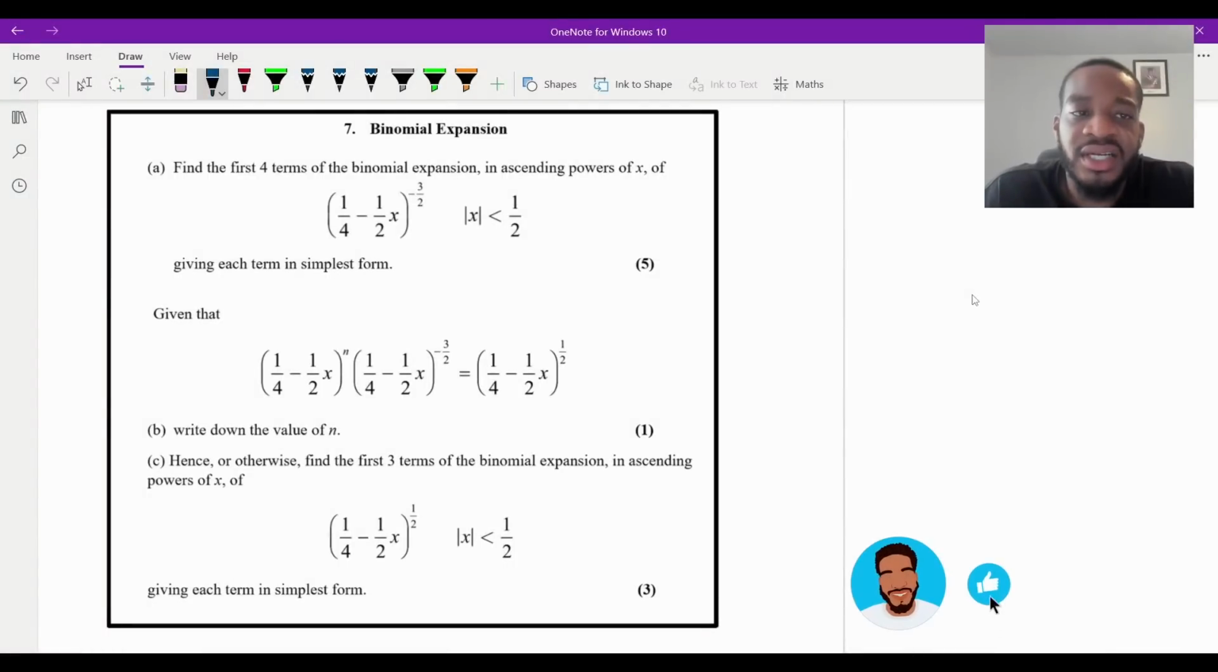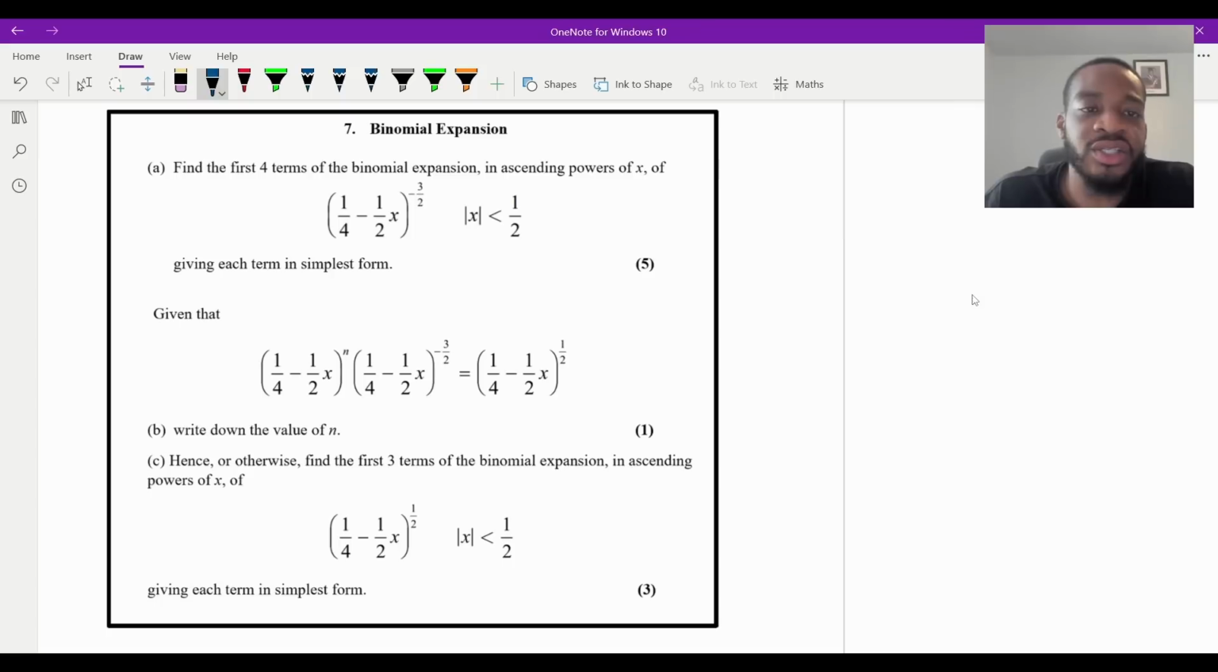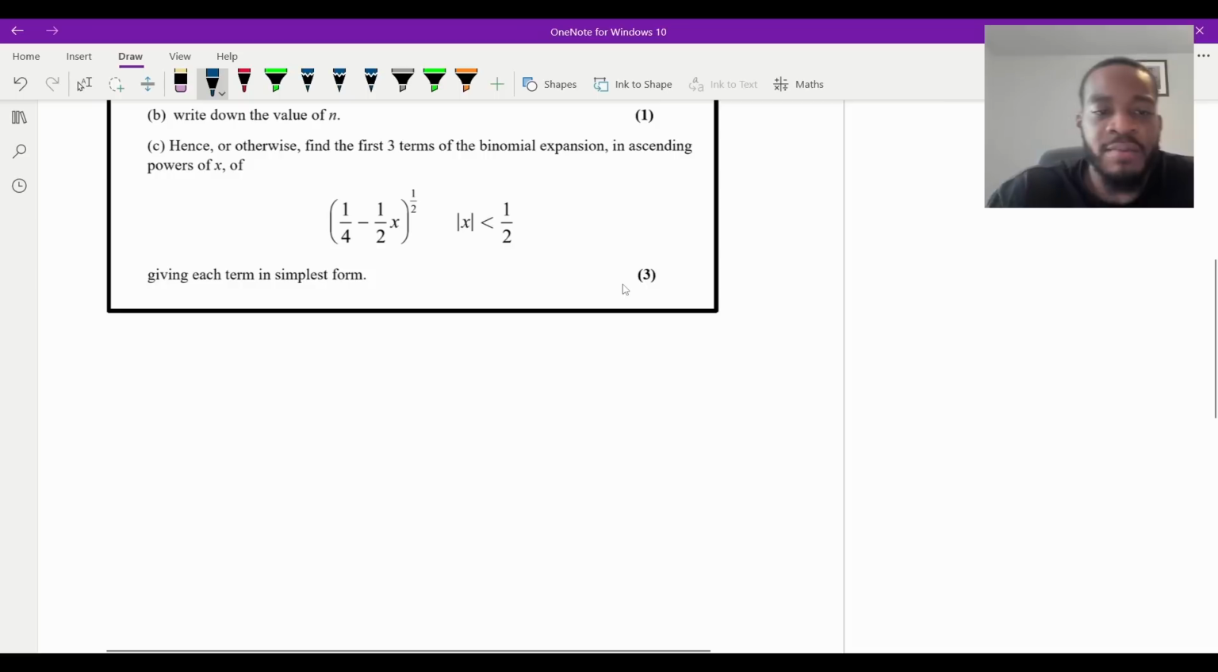Okay, so question 7 says, find the first 4 terms of the binomial expansion in ascending powers of x of (1/4 minus a half x) to the minus 3 over 2, where x ranges between minus a half and a half, giving each term in its simplest form, for 5 marks. Okay, so standard binomial expansion question, the year 13 type. So remember the formula for it. Let me just write it here.